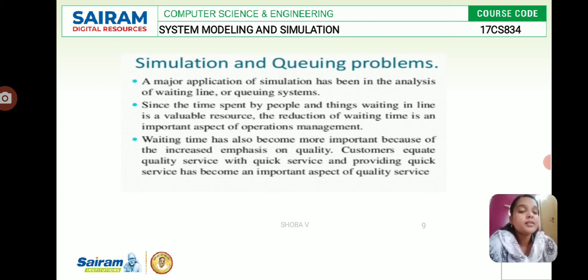Waiting time has also become more important because of the increased emphasis on quality. Customers equate quality service with quick service, and providing quick service has become a more important aspect of quality service.